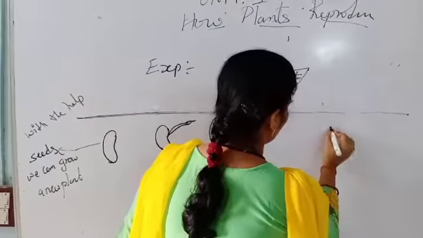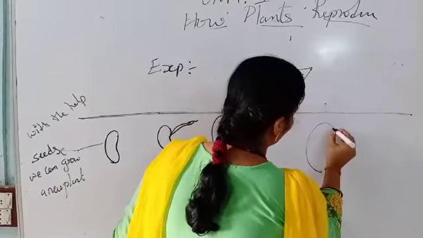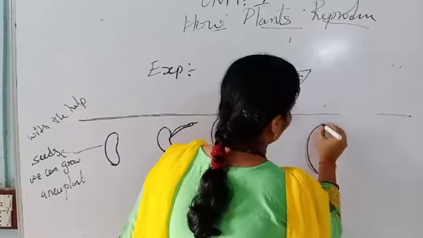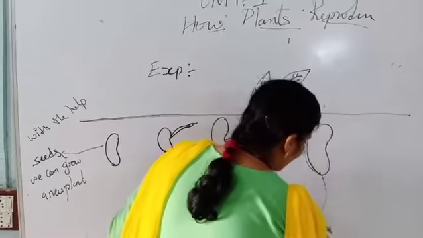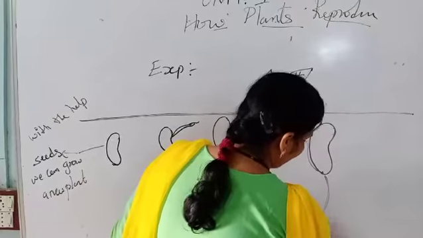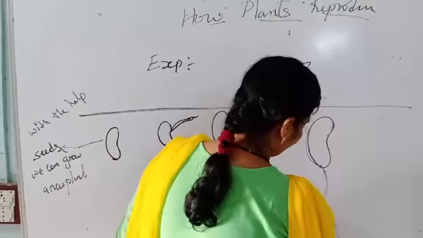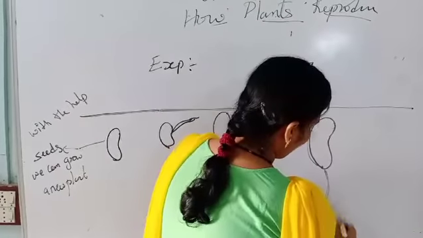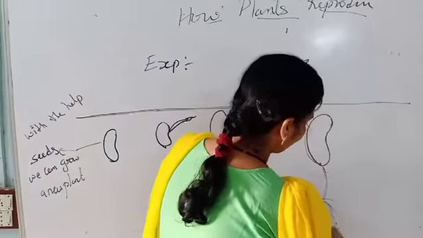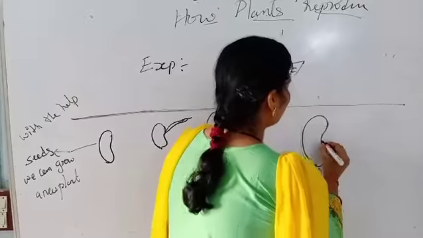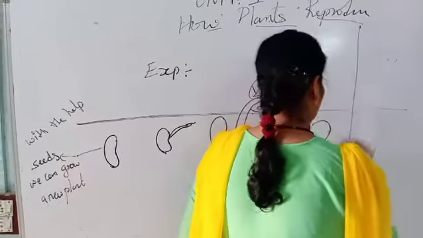Next we will go to the hard roots. Everyone knows how the roots will be. These are the hard roots. After that a baby plant grows.